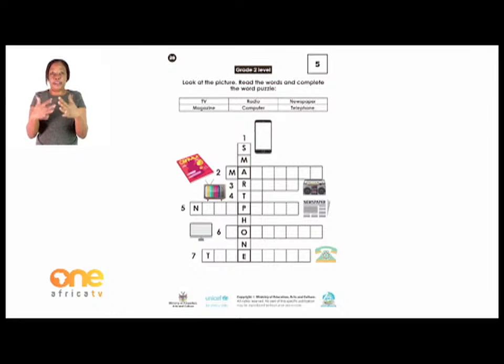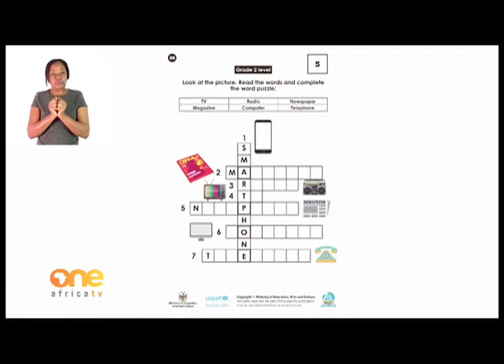They have done for you the one on top there, the cell phone that I have just shown you. We call it a smartphone because the numbers are just inside. It's just a screen where you have to press in order to write your message. Okay, so they have written it downwards for you, smartphone. Now, what about number 2?